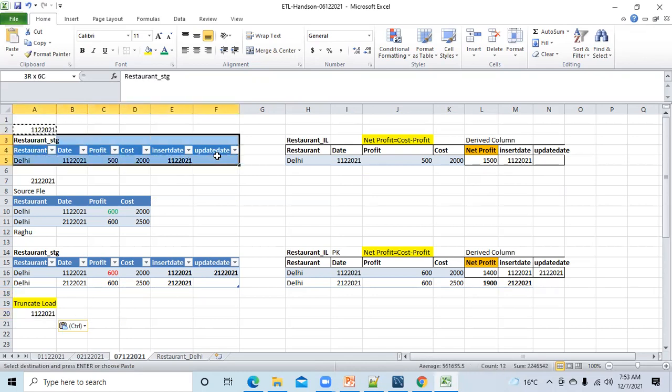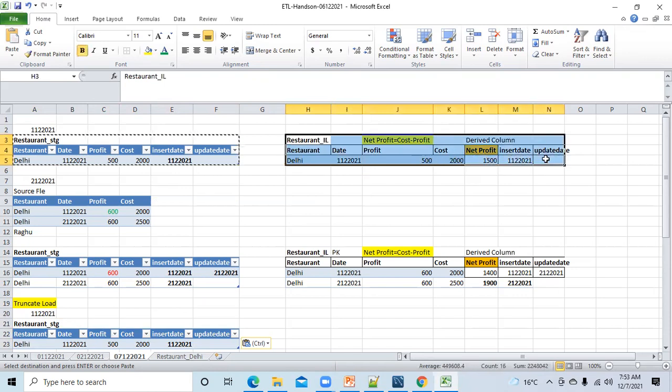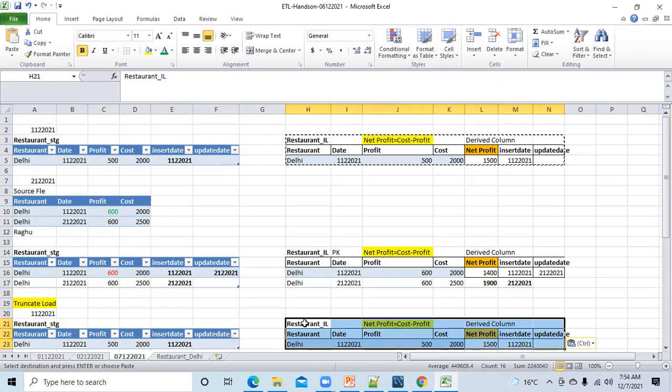In staging, you have this record. This is clear. In IL, you will be having this record. Okay, so far everything will be same.